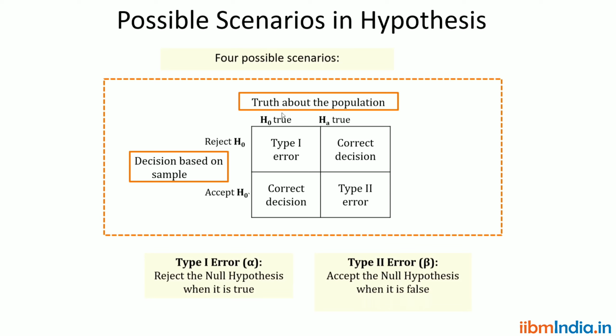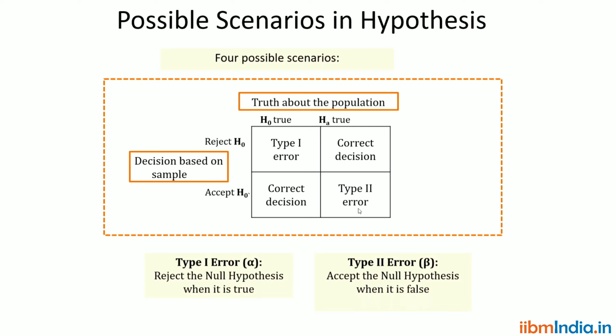If your null hypothesis is true and we are accepting the null hypothesis, it is a correct decision. Then if your alternative hypothesis is true and you are rejecting the null hypothesis, it is a correct decision. If your alternative hypothesis is true, but you are accepting the null hypothesis, then it is type 2 error.